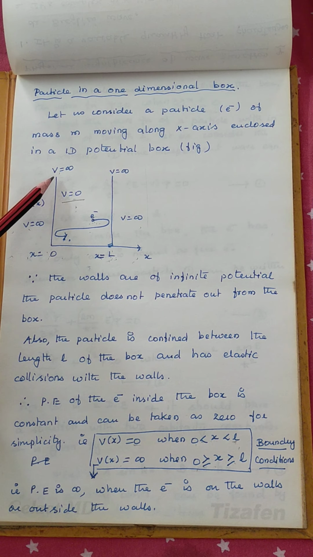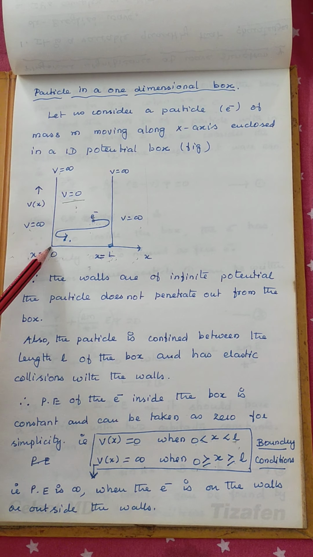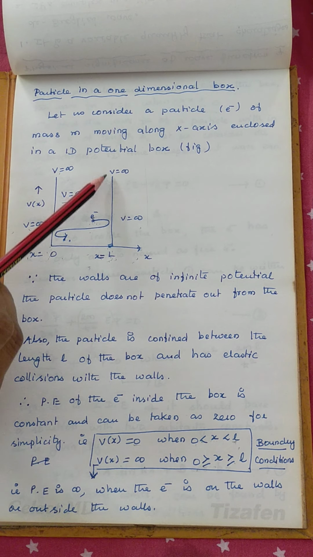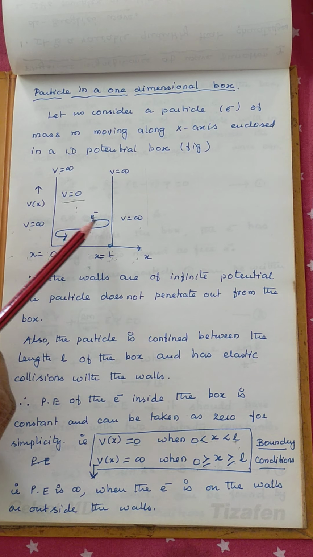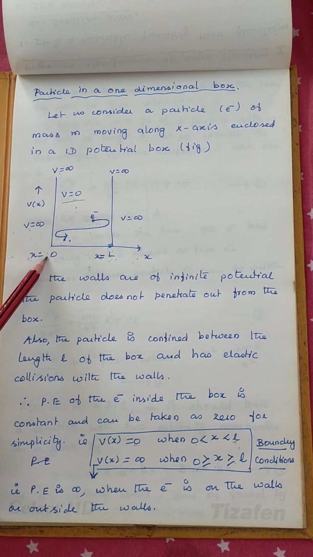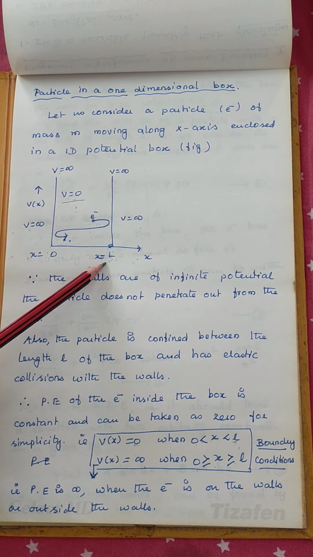Say, for example, it is moving along the x-axis. At x equal to 0, we have one wall, and at a distance x equal to L, we have another wall. So the electron is moving back and forth in between the two walls at x equal to 0 and x equal to L.